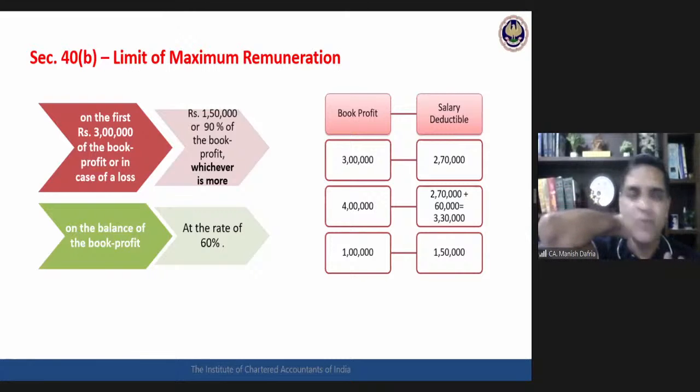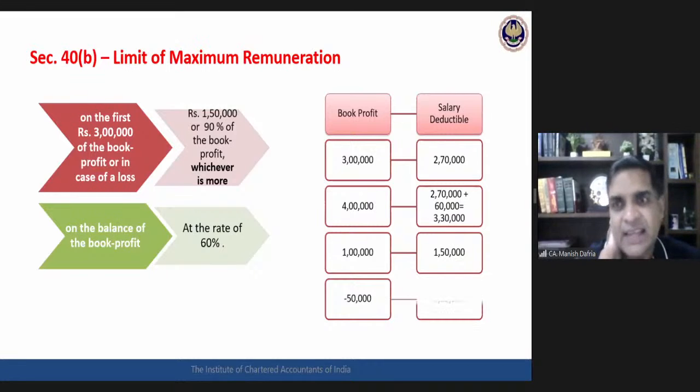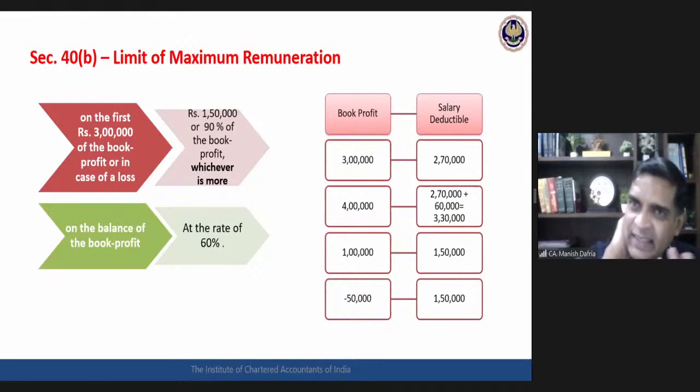Ultimately, I will have a 50,000 loss, which is permissible. If my book profit is minus 50,000, still I can claim 1,50,000 as salary deduction.